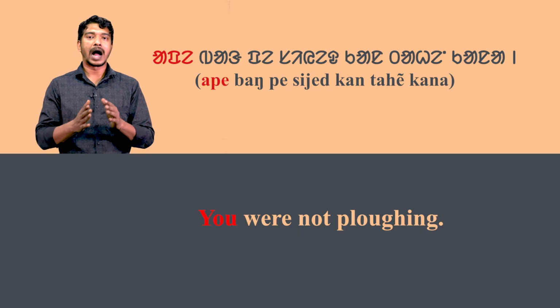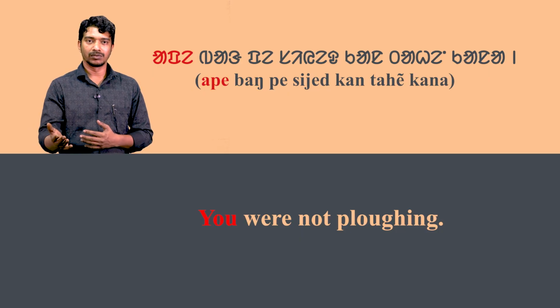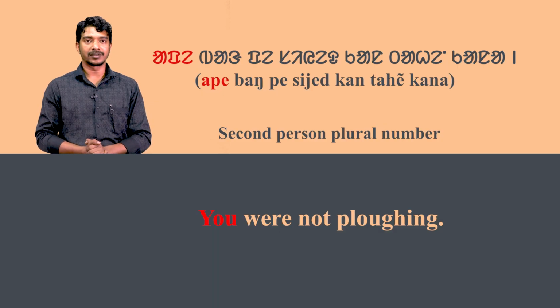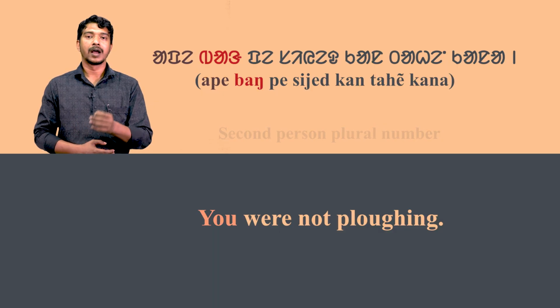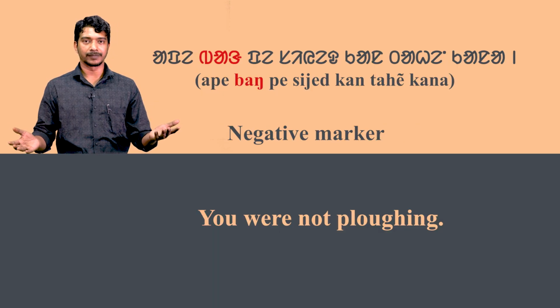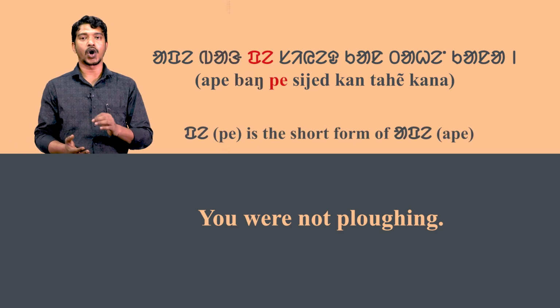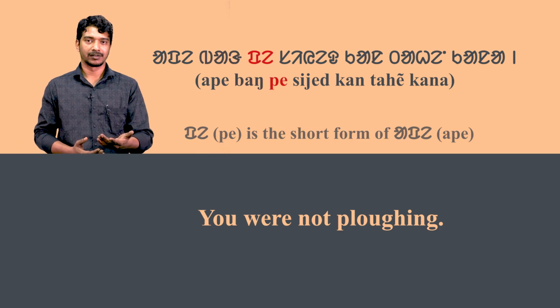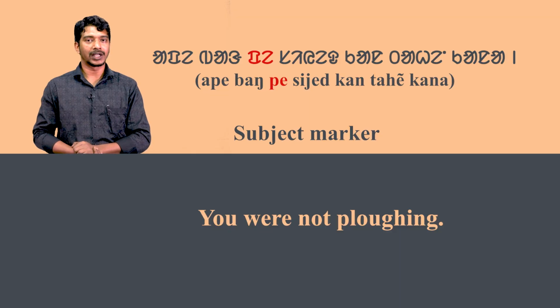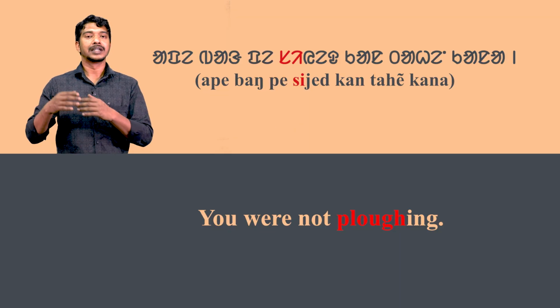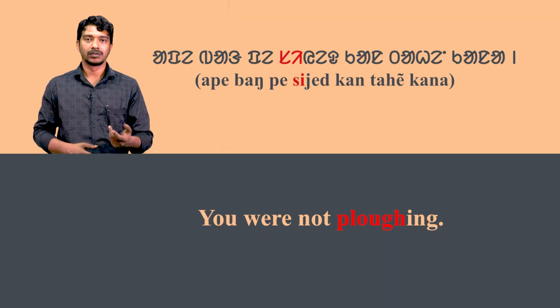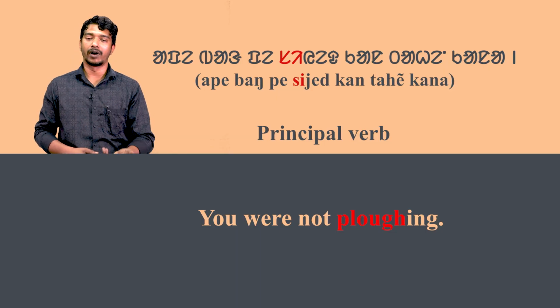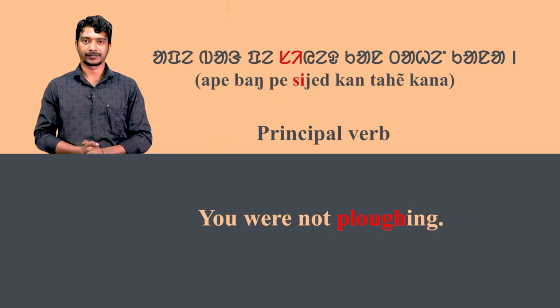Here ape means you. It is the second person plural number. Bang is a negative marker and pe is the short form of ape and it is also a subject marker. Si means plow. It is the principal verb in the sentence.